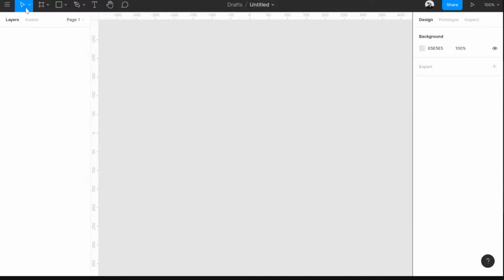And the second tool is the select tool. Select or move tool. Yeah. So basically, whenever you have something on the screen, you can move those things around. And there are a few more tools here, such as the scale tool.